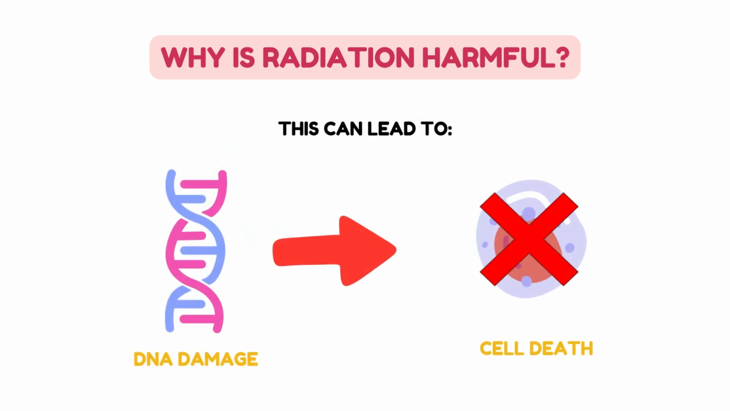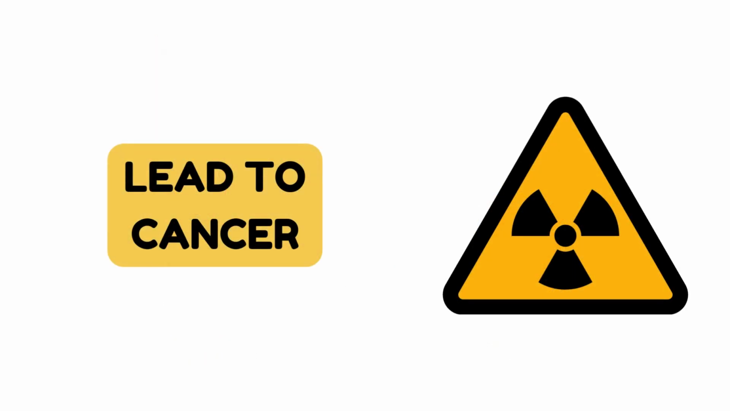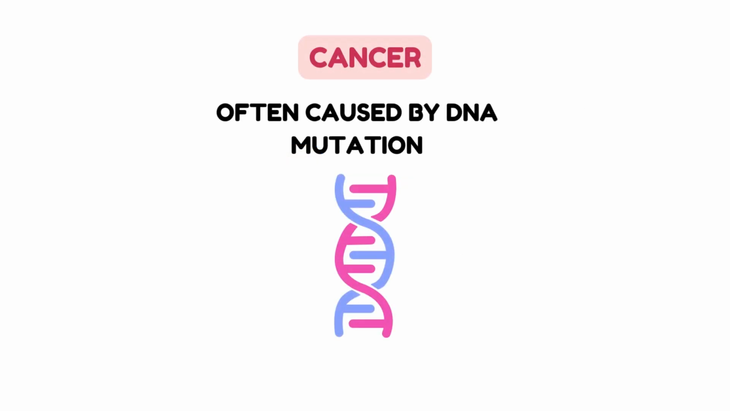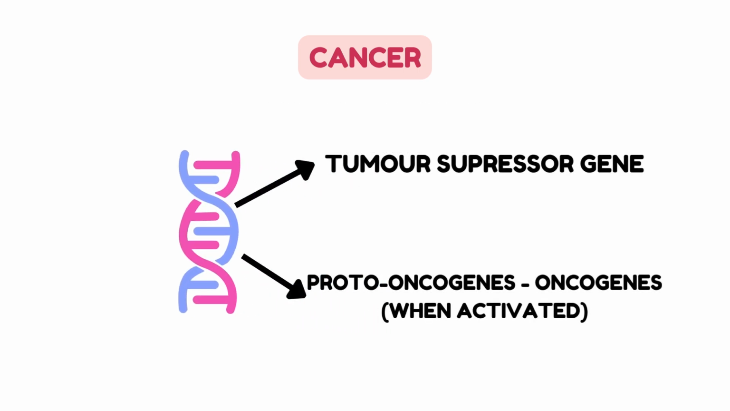Now the main thing we're concerned about here is DNA damage, which could potentially lead to cell death and even organ failure later on. But another thing it could lead to is cancer. Now, cancer is often caused by DNA mutation, which can lead to abnormal cellular growth, which can threaten tissues and organs.